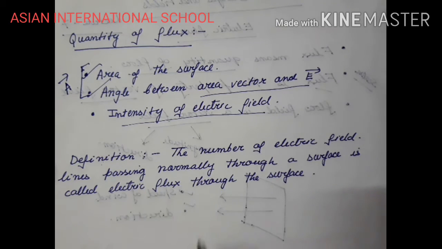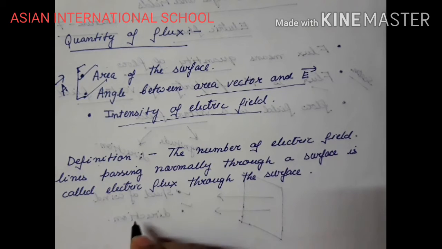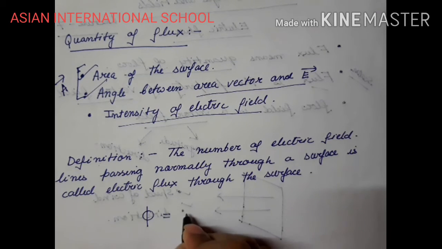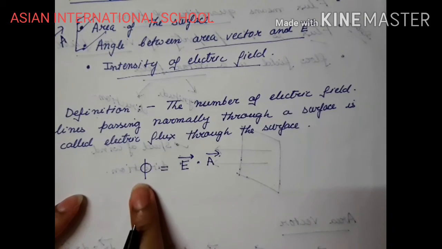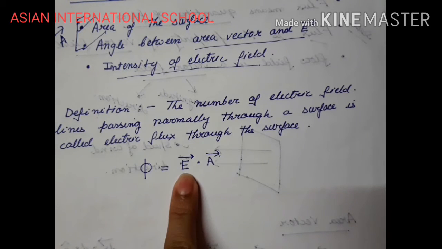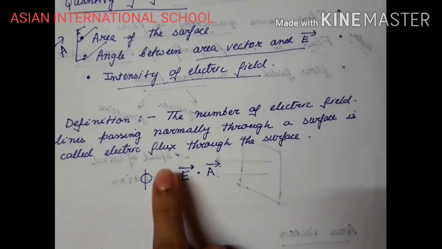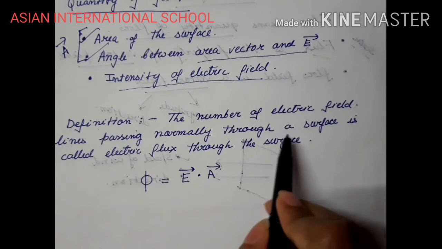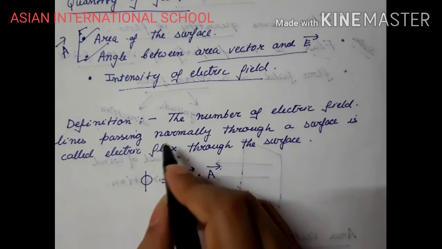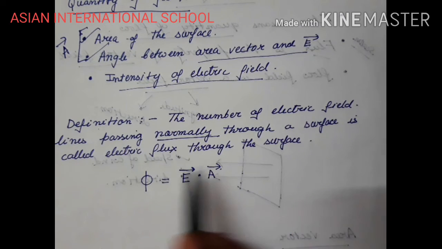So we can write the expression as phi equals E dot A. It is a dot product; flux is a scalar quantity. The more the electric field intensity, the more the flux; the more the area, the more electric field lines are going to pass. So the definition of electric flux is: the number of electric field lines passing normally through a surface is called electric flux through the surface.